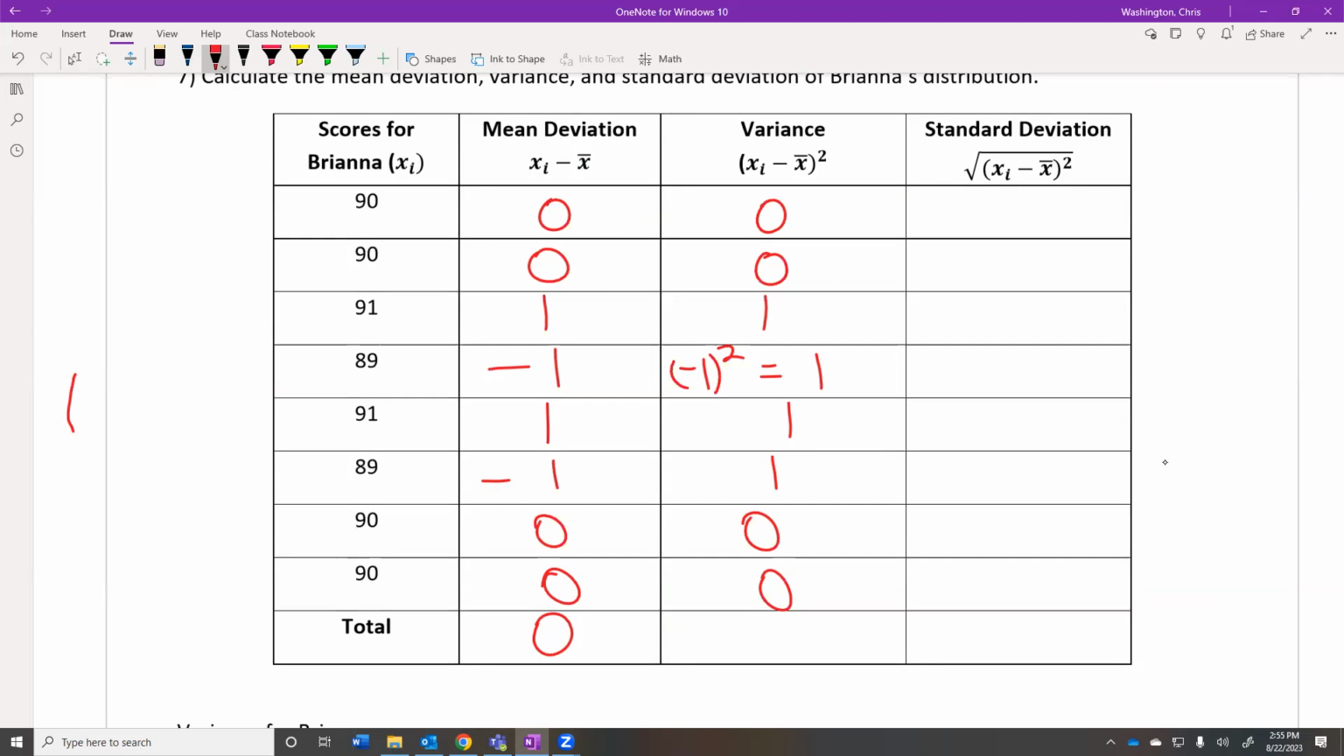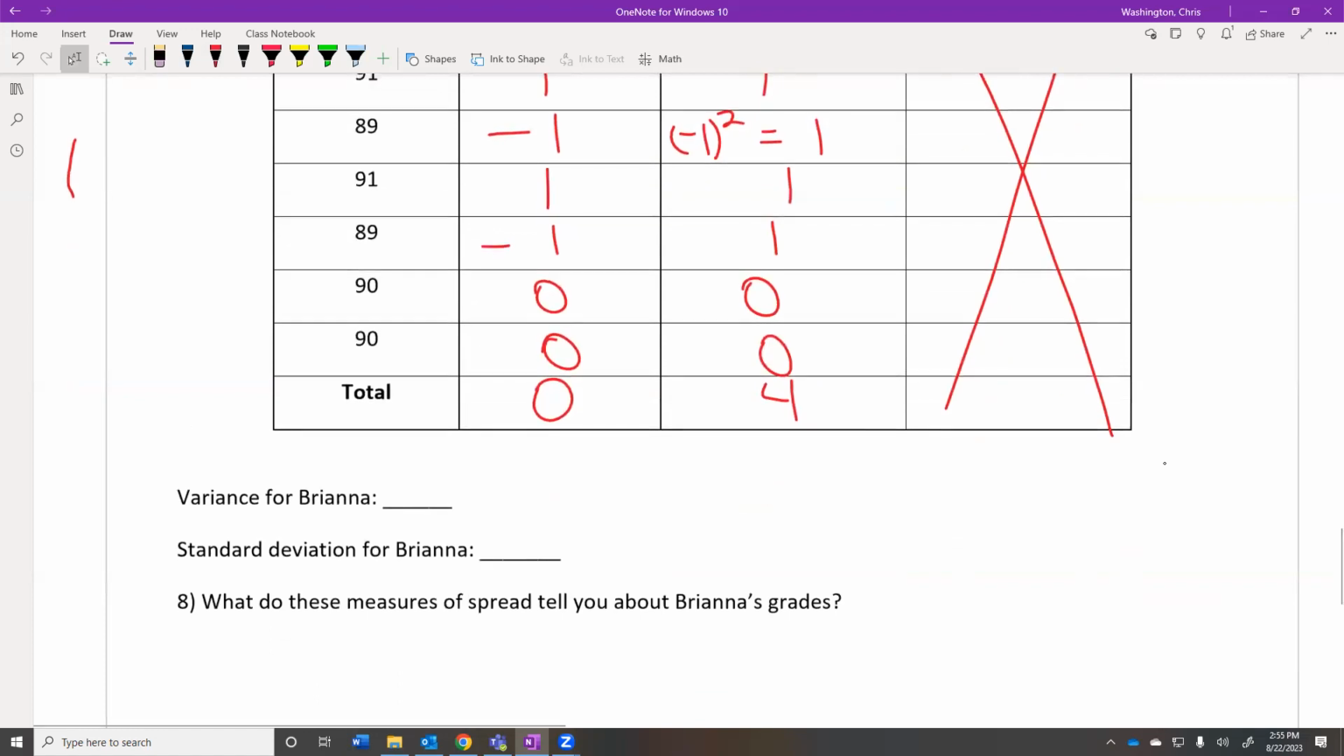Now, when we add those numbers together, we don't get 0 anymore. We actually get 4. And some of you might be asking, why didn't we fill out this column? We don't really need that column, so don't worry about it. I know it's there, but we don't really need it. All we really need is this number right here, and then we're going to take the square root of that number after we divide by 8. So her variance, if we add all those up, we get 4. She took 8 tests. So 4 divided by 8, her variance is 0.5.